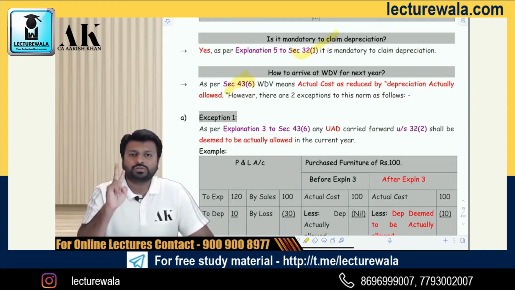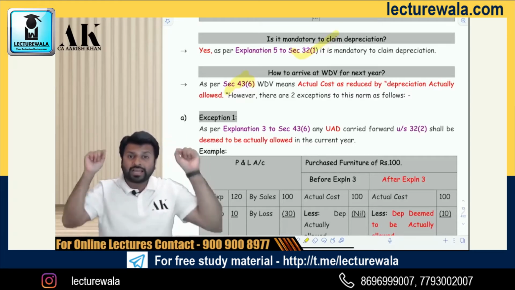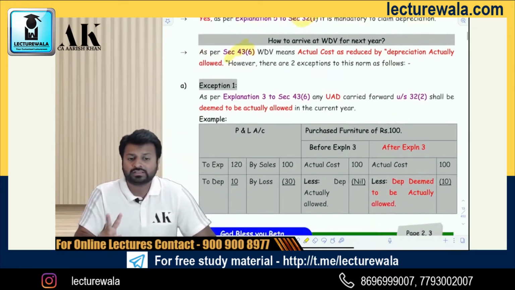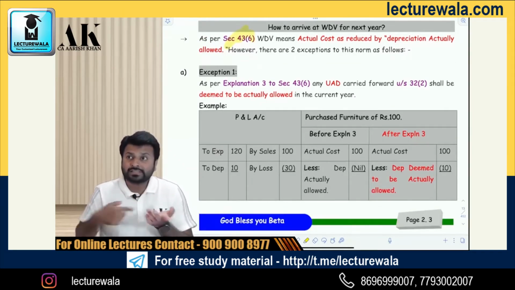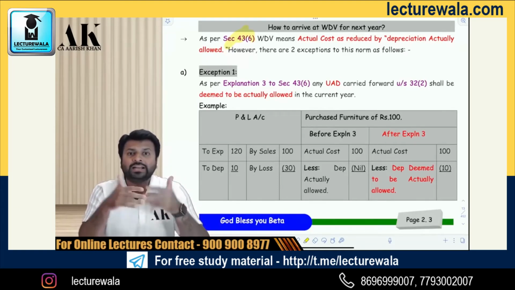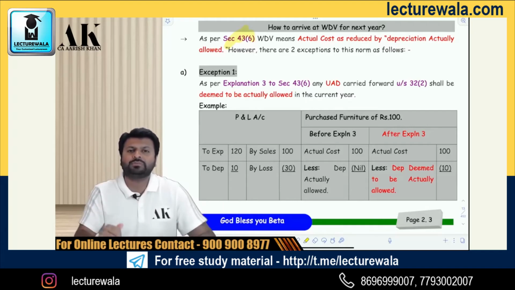But there are 2 exceptions to this, whereby the depreciation is not actually allowed to the assessee. Still, it is reduced from the block of asset. What are those 2 exceptions? First, the unabsorbed depreciation, which is carried forward to the subsequent year, is not allowed in the current year. The name itself tells you that it is unabsorbed depreciation.